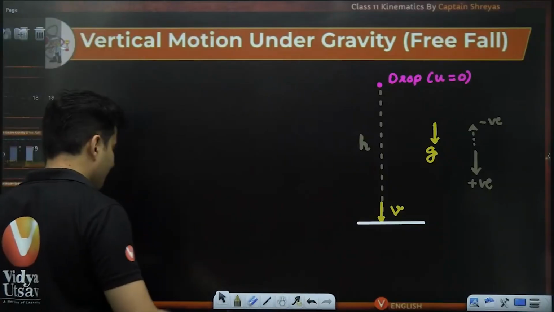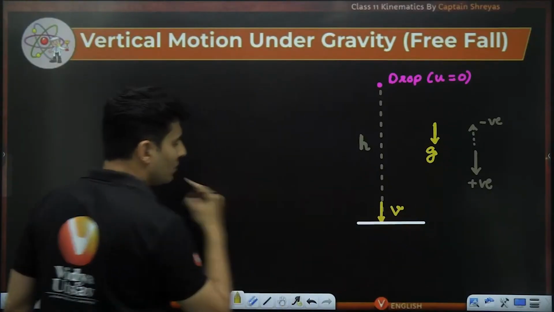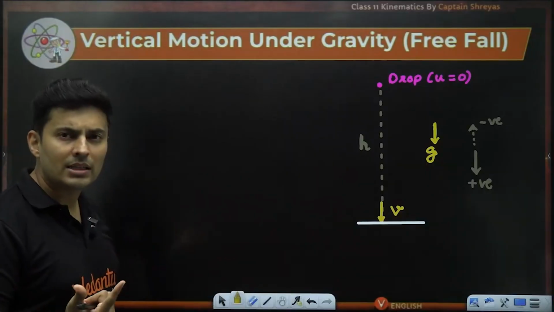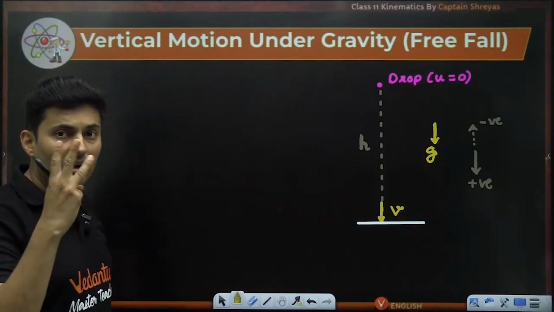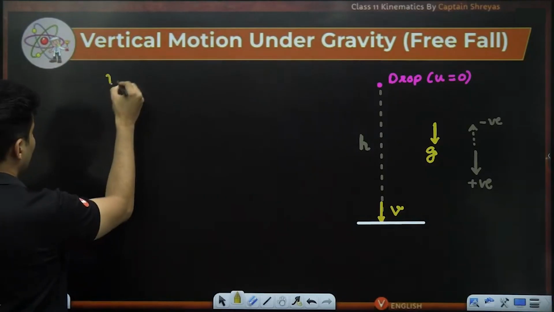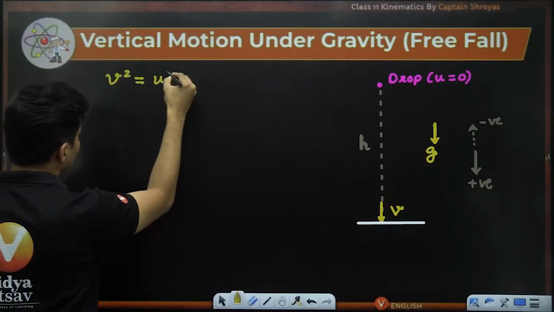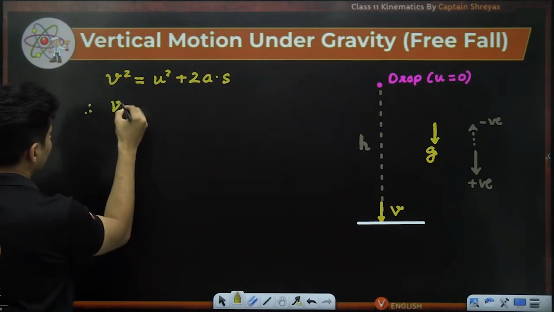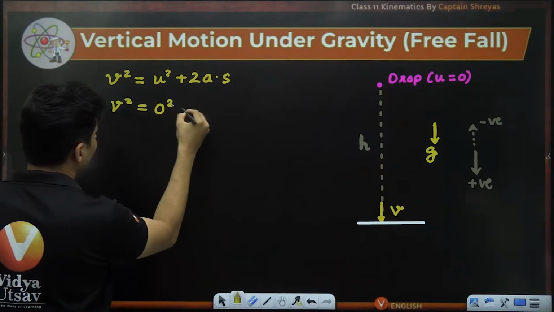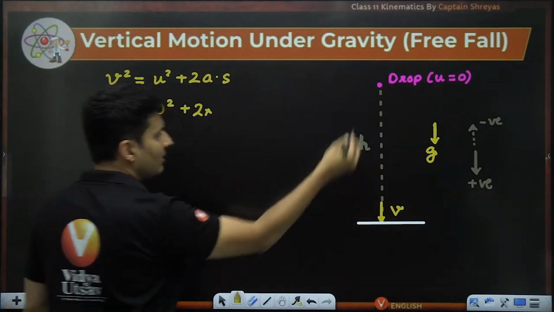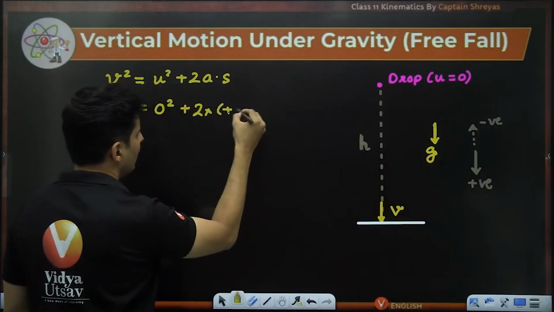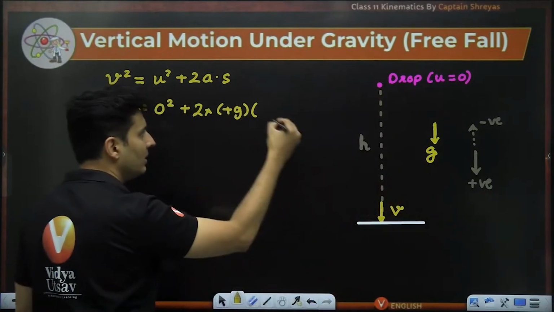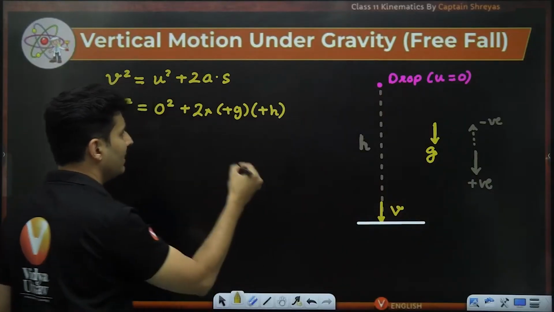So let's start one by one. What is the speed of impact? In order to find that, height is known, initial speed I know, acceleration I know, time I don't know. So I use the third kinematic equation, which is v square is u square plus 2 times the acceleration into displacement. Final velocity is v, initial velocity is 0, acceleration is down but positive, so plus g. Displacement is down and downwards is positive, so the downward displacement is plus h.